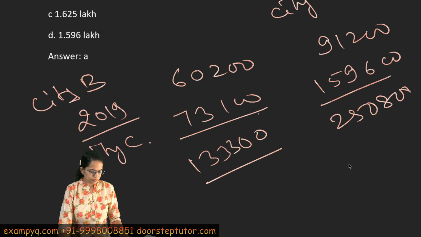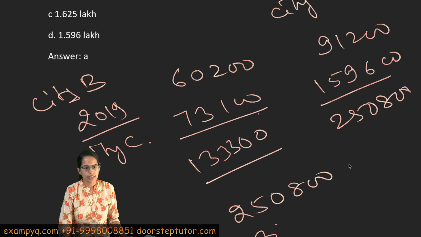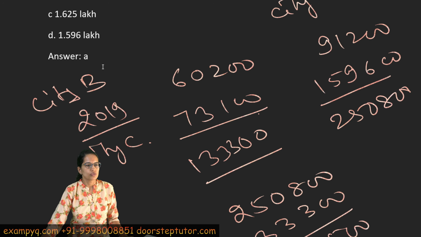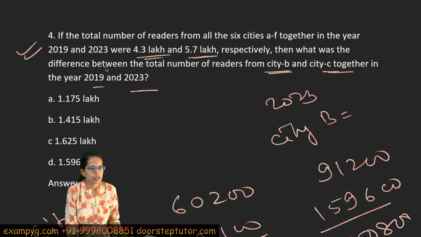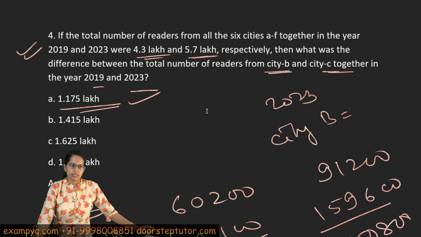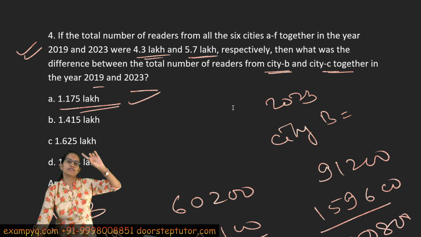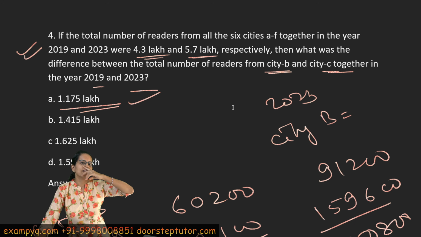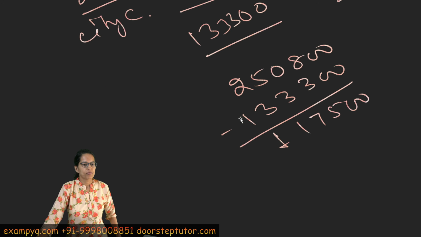250800. Now what is asked is the difference between the two. So 250800 minus 133300. So it gives me 117500. So I have the answer as 1.175 lakhs, correct? So this is the answer for this. Now for this question, we have utilized the values which were given in the case A, right?